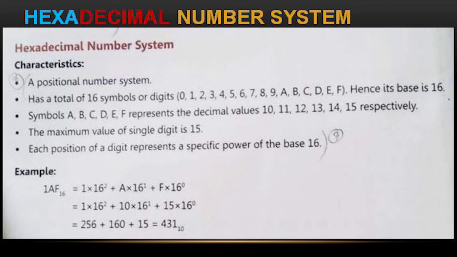That means the hexadecimal number system is a positional number system. It has symbols or digits, both will be there, and its base is 16, and the symbols A, B, C, D, E, F represent the decimal values 10, 11, 12, 13, 14, 15 respectively. If the alphabets are coming, then they need to be converted into numbers. The system will convert them into the numbering system.